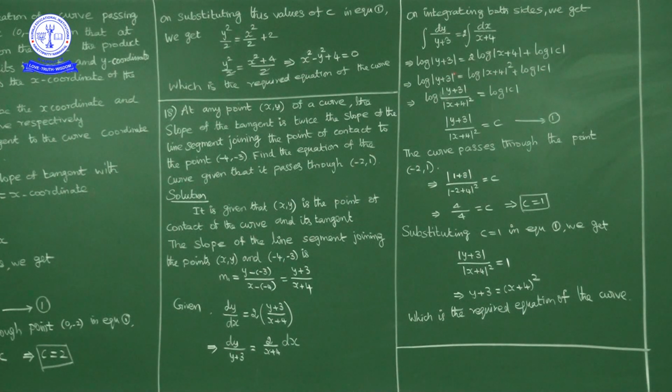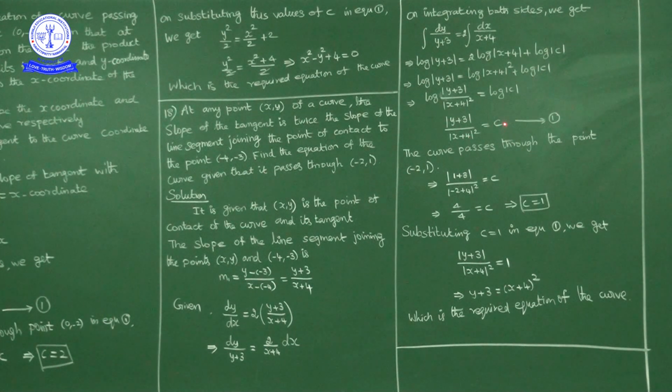Now if you write this term this side, what will we get? Log mod y plus 3 minus log mod x plus 4 whole square is equal to log mod c. So log a minus log b, we can write log a by b. So log mod y plus 3 upon x plus 4 square is equal to log mod c. Also log a is equal to log b means we can write a is equal to b. So using that property, y plus 3 upon x plus 4 whole square is equal to c.